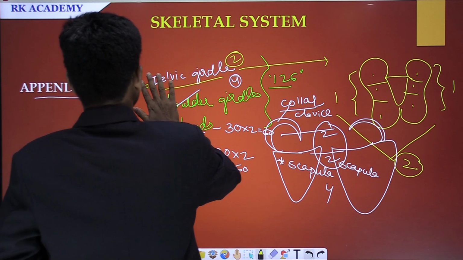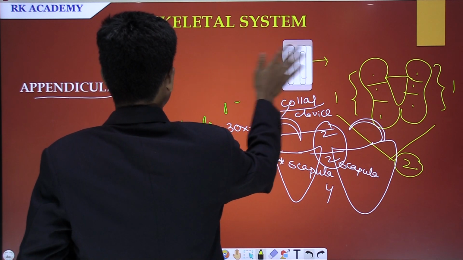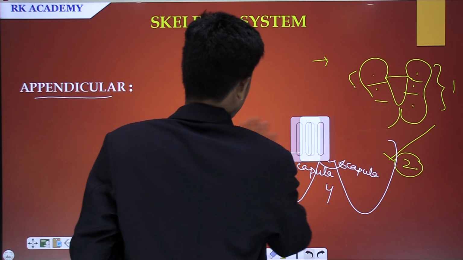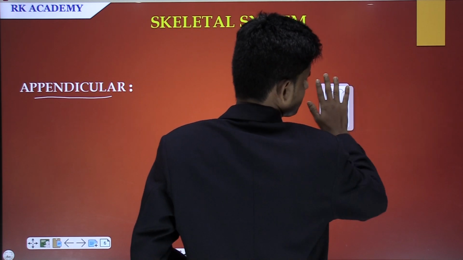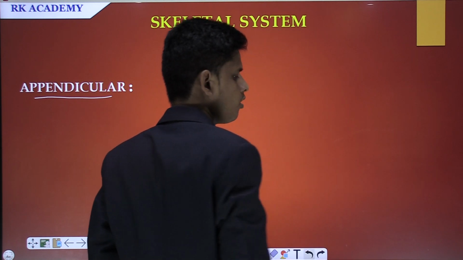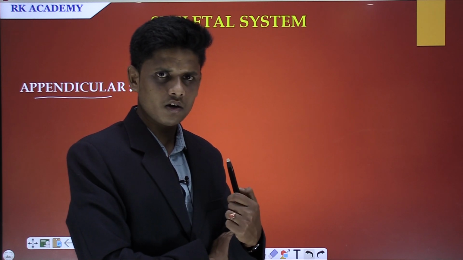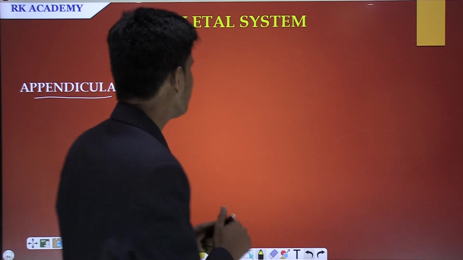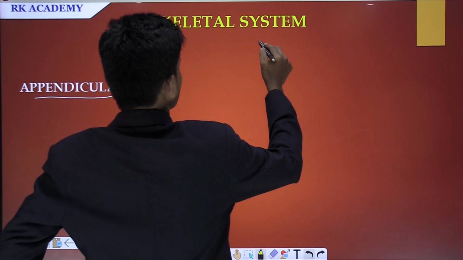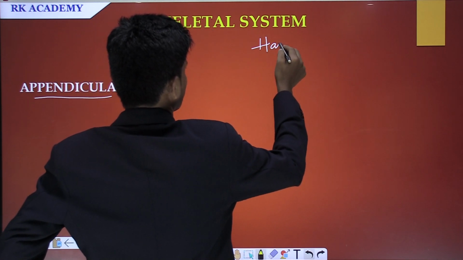They will ask you in the examination how many bones are there in the wrist, how many bones are there in the palm, how many bones are there in the joint, how many bones are there in the elbow and leg or some other part. So after having the complete glimpse on this particular topic, you will be able to answer whatever question they give.